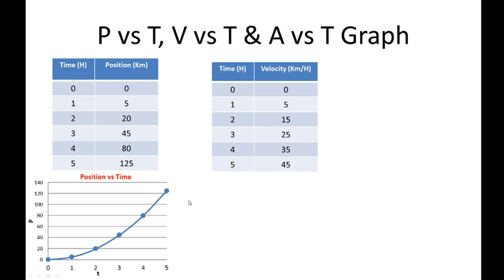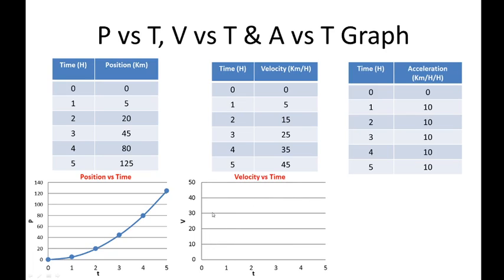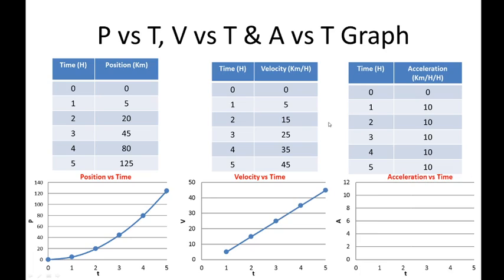And if we convert that one into a velocity time graph, we will have this kind of graph, a straight line graph. And then if we convert that one into an acceleration time graph, it has a constant acceleration graph, or it is only flat, at 10 meters per second squared. Now, in order for us to derive a formula, we will be focusing on this graph, the velocity time graph.